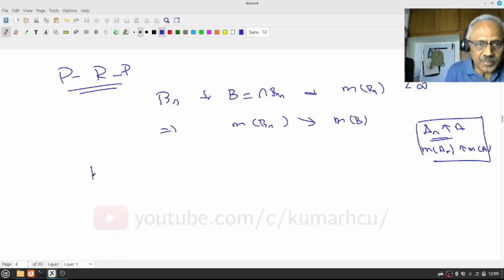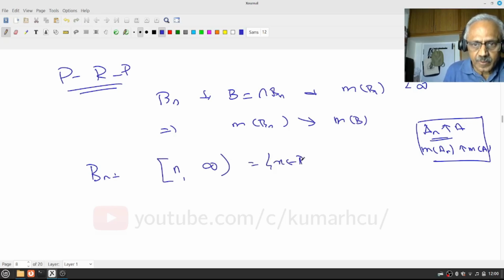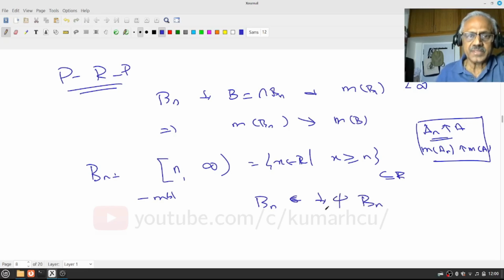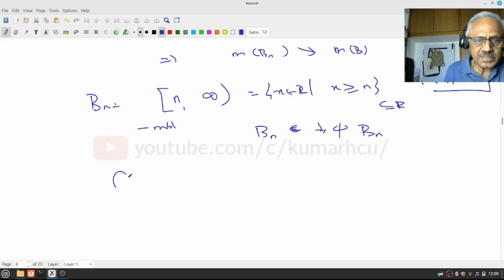Let us look at my Bn to be n to infinity. This is the set of all x in R such that x is greater than or equal to n. These are all measurable subsets of R, and Bn decreases. But where does it go to? Bn decreases to the empty set. Why? Because what is intersection Bn? B is intersection Bn, and if x belongs to this, x must be greater than or equal to n.